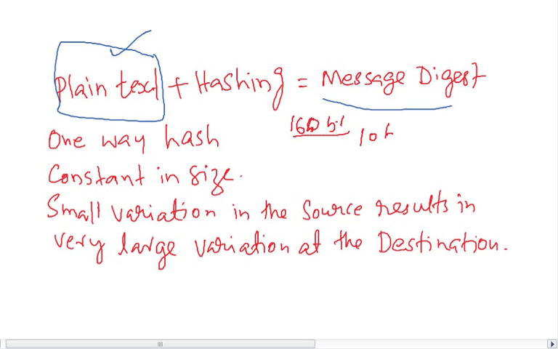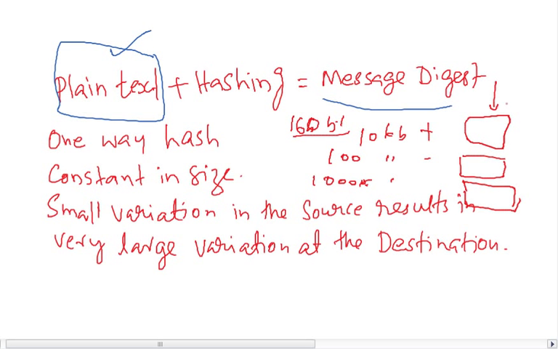That means a 10 KB message, if you hash it, you get a constant size. A 100 KB message, you get the constant size. And if it is a 1000 KB message, the size of the message digest will be one and the same. That is what is meant by constant in size. This is one characteristic of the message digest.